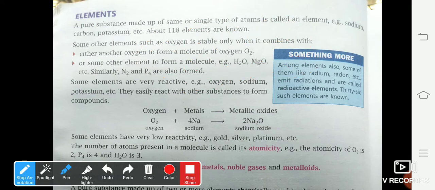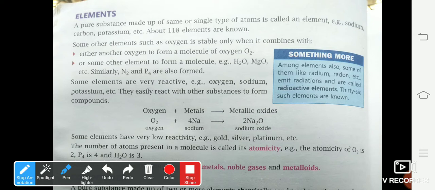So, here in your textbook, if you see, it is given some other elements such as oxygen is stable only when it combines with either another oxygen to form a molecule of oxygen or some other element to form a molecule, like oxygen combines with hydrogen to form water. It combines with magnesium metal to form magnesium oxide. Therefore, these, like water and magnesium oxide, are known as compounds, because when two atoms of different kinds combine in a fixed ratio, they are called a compound.